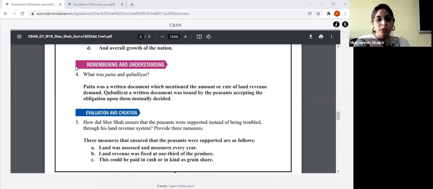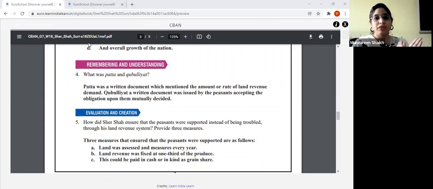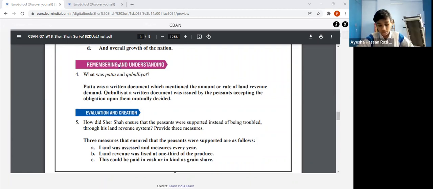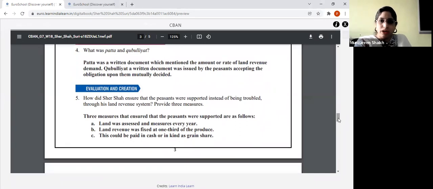Next, what is patta and qabuliyat? We just studied today. What is patta? Patta is a written document which mentions the amount or rate of revenue demanded. Very good. Good to see you answering. I want you only to answer what is qabuliyat, Aisha? Qabuliyat is a written document that was issued by the peasants accepting the obligation upon them, mutually decided. Okay, that means a written document which says that the peasants are accepting whatever has been decided by the peasants and the higher authority. Clear?